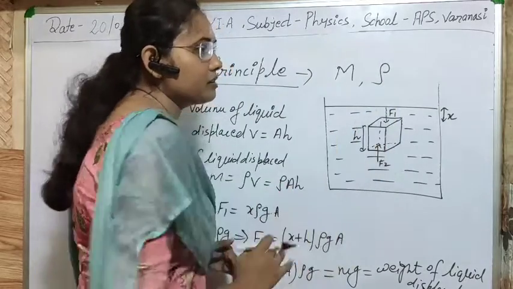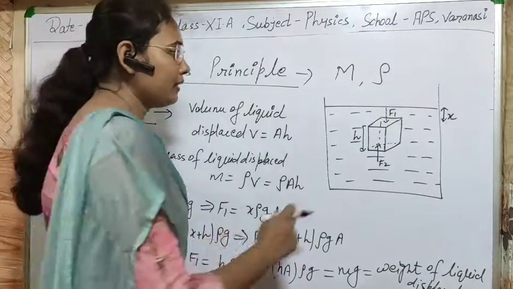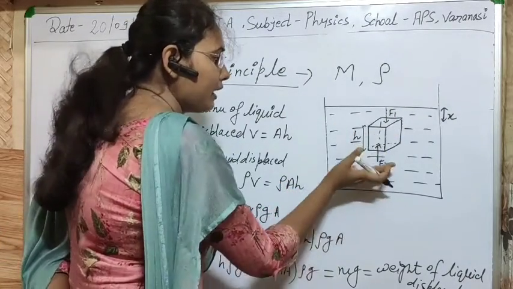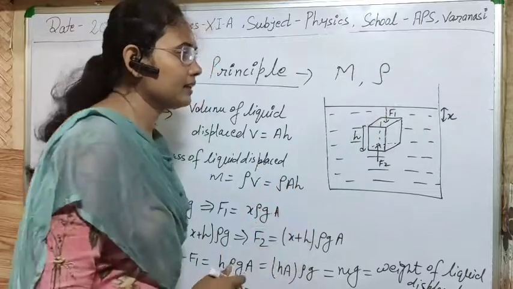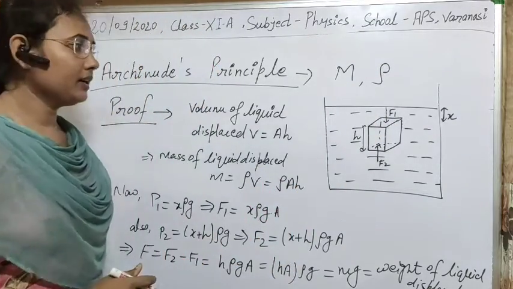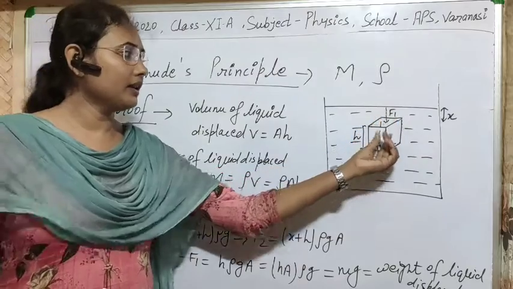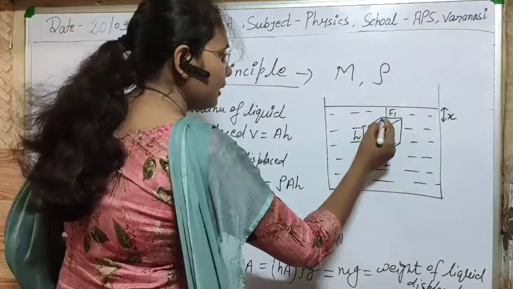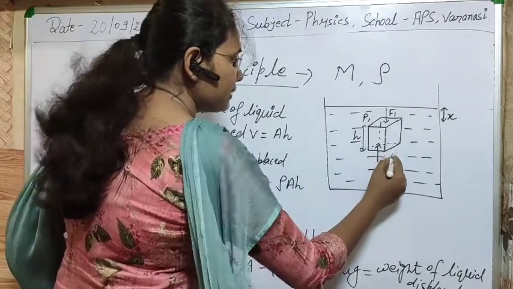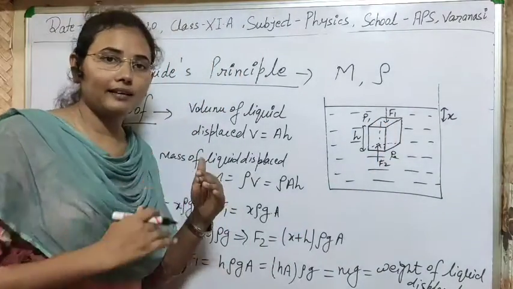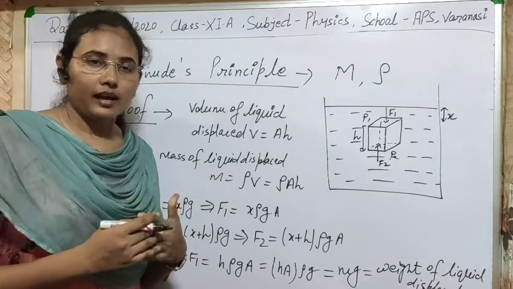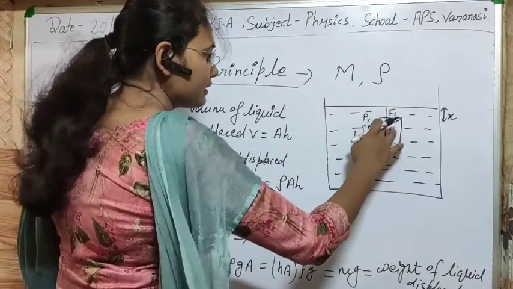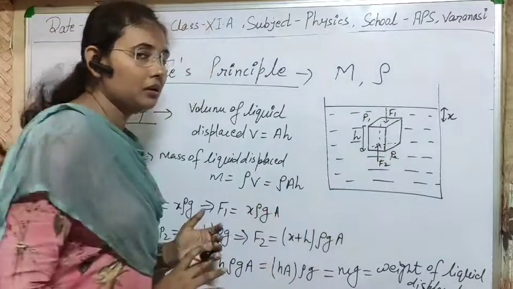the action of some normal forces on it, and there will be two forces. First is F1 and second is F2. F2 is acting in upward direction and F1 is acting in downward direction. So definitely we can calculate these forces. Let us suppose that at this point pressure is P1, at this point pressure is P2. As you know, with depth or height, pressure changes, and the change in pressure is measured by gauge pressure. So let us consider here pressure is P1, here pressure is P2.